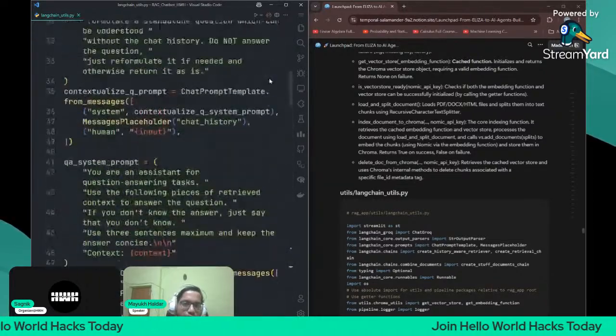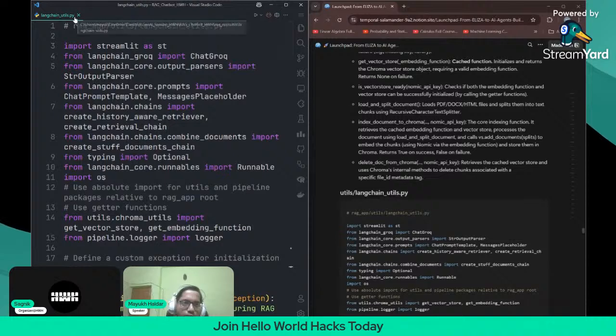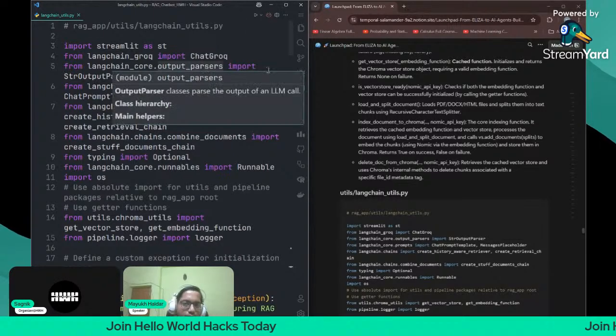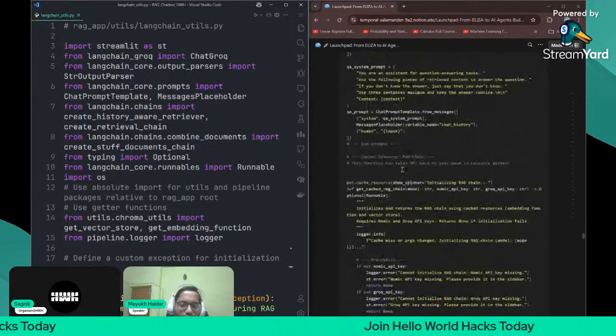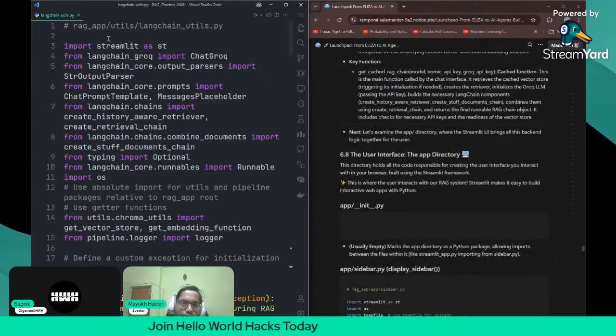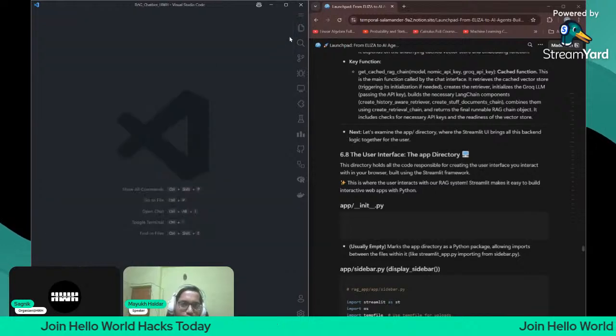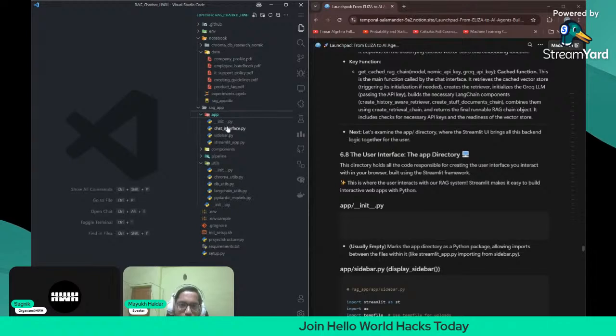So here it is created in the retriever chain, and after this chain is created in langchain utils.py, we are good to go with the front end. I think the back end is already done. The chain is created, everything is done. So now let us move on to the user interface, the app directory. Let us open the app directory now. We're already short of time, 9:30. Okay, my God. The chat interface.